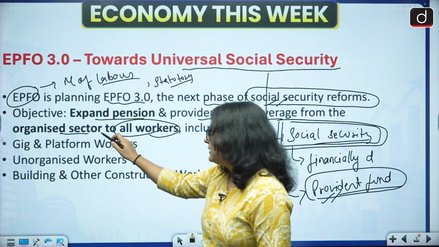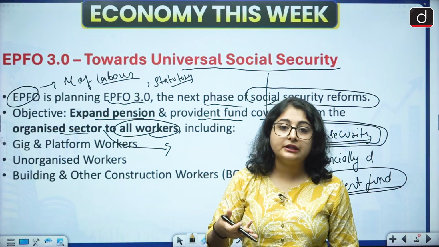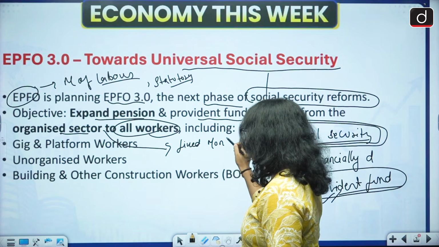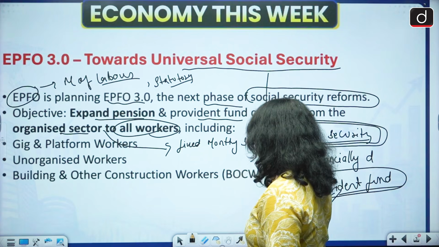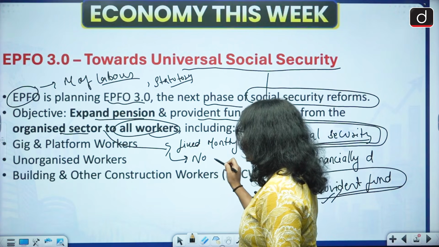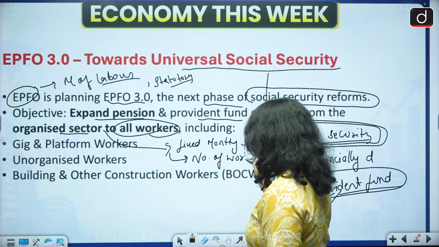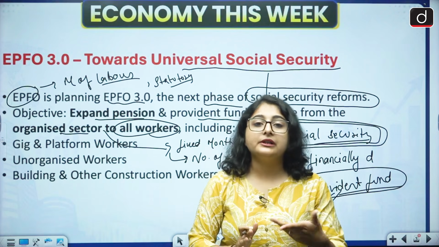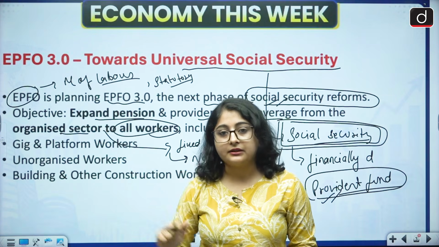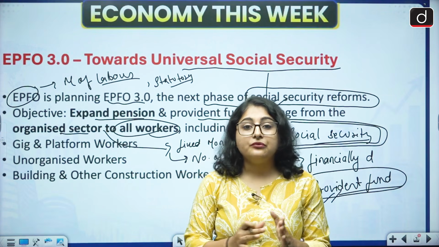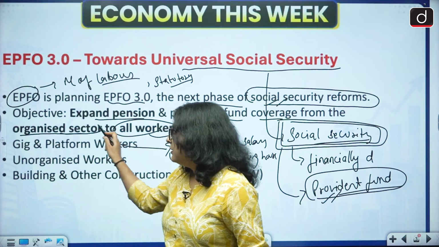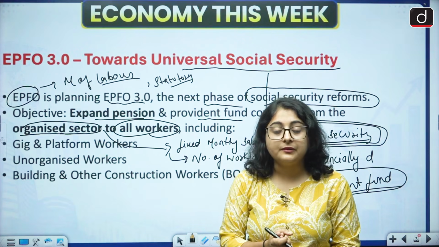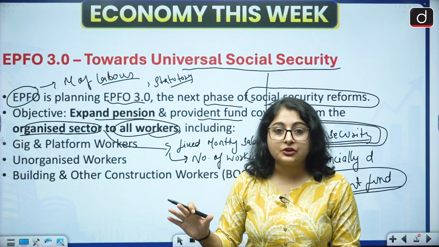Employees who work in the organized sector have a fixed monthly salary. Their number of working hours is also fixed. They get a lot of other incentives as well because they are a part of the organized sector. But the main problem is that EPFO covers only the organized sector. We want to give social security to the workers who are a part of the unorganized sector as well, and EPFO 3.0 is going to work in that direction.